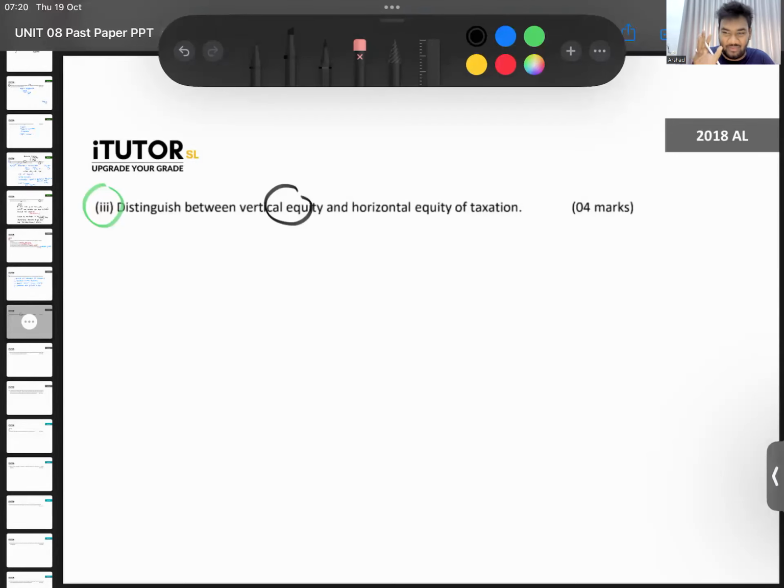Now I am not giving you a word by word answer. You look at your tute and you write. I'm just explaining the answer for you. So vertical equity is, let's say someone is earning 500,000. Then there is another person earning, let's say, 150,000. And there is another person earning 50,000. These three parties should not be paying the same percentage as tax. That's not fair because the 500,000 earning person is able to pay more. He's rich enough. So maybe this 500,000 earning person pays a 30% tax.